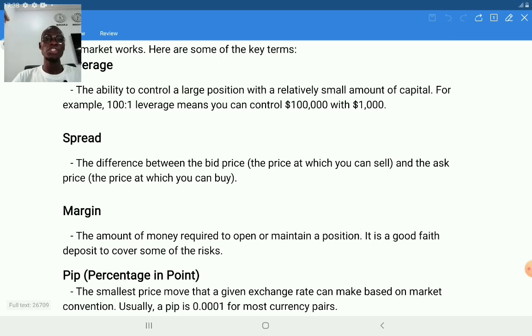And we have spread. Spread is the difference between the bid price, which is the price you can sell, and the ask price, which is the price you buy. If you are buying a currency from a broker, you are buying it at the ask price. When you are selling, it is the bid price. And the difference in value between the bid price and the ask price is what we call spread. The discrepancy in the bid price and the ask price is what we refer to as spread. It's a very minimal figure, but that is what the brokers charge as their commission on a trade.